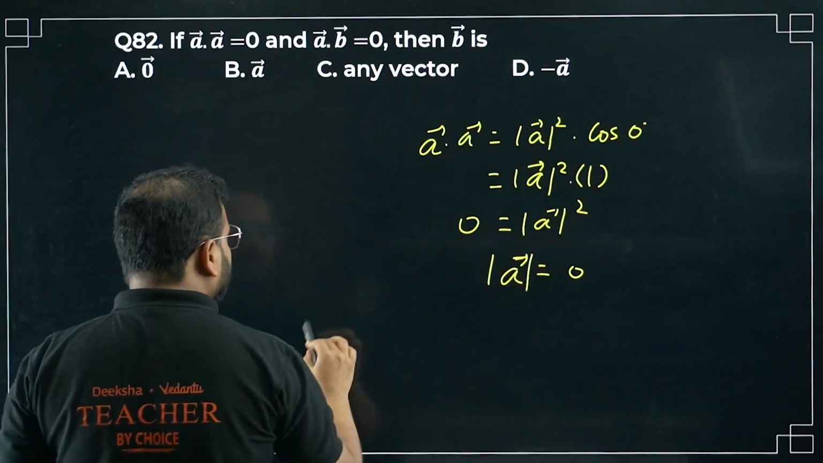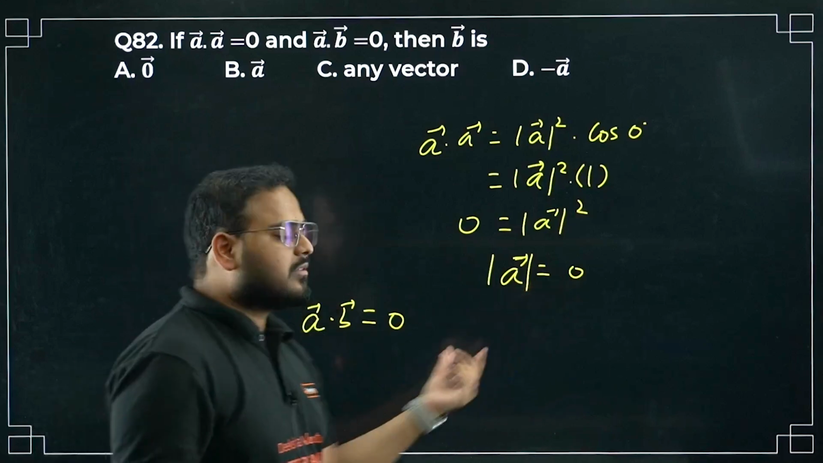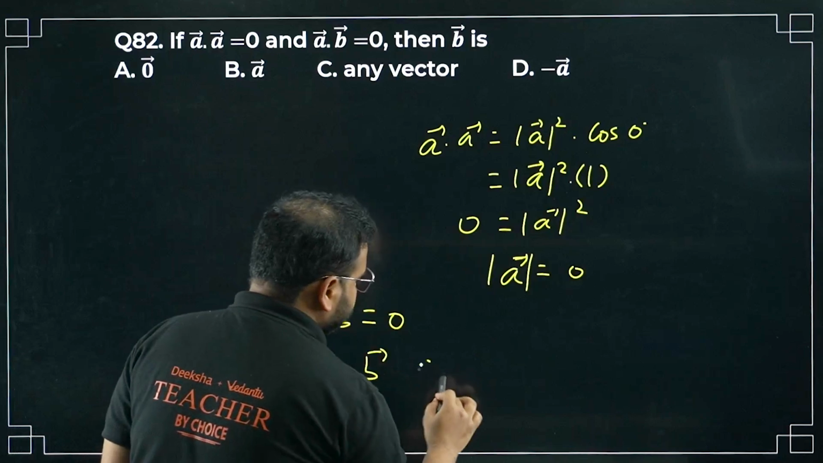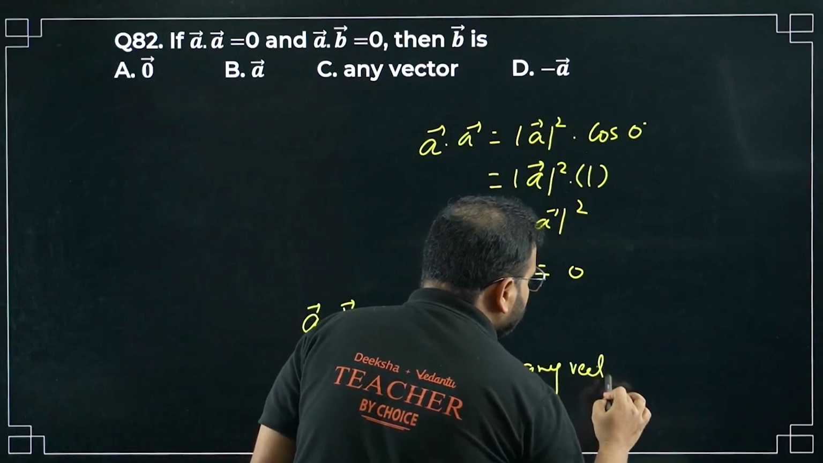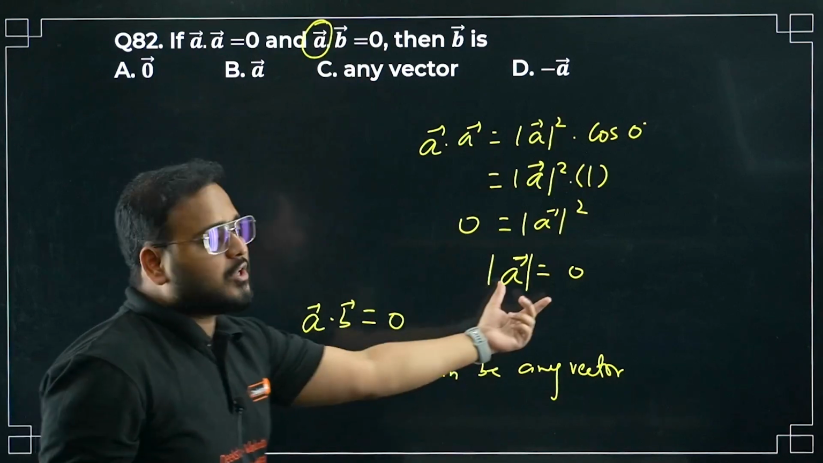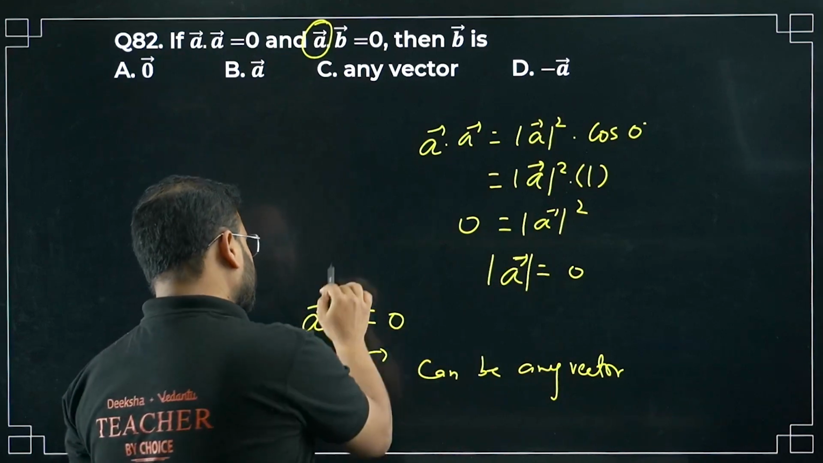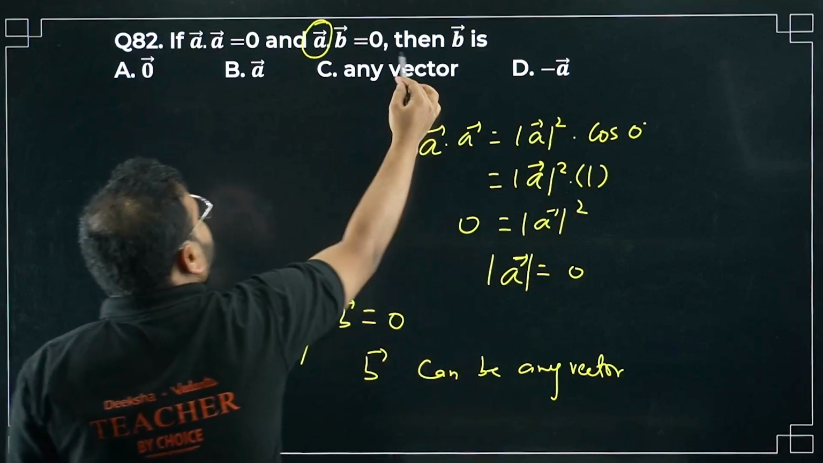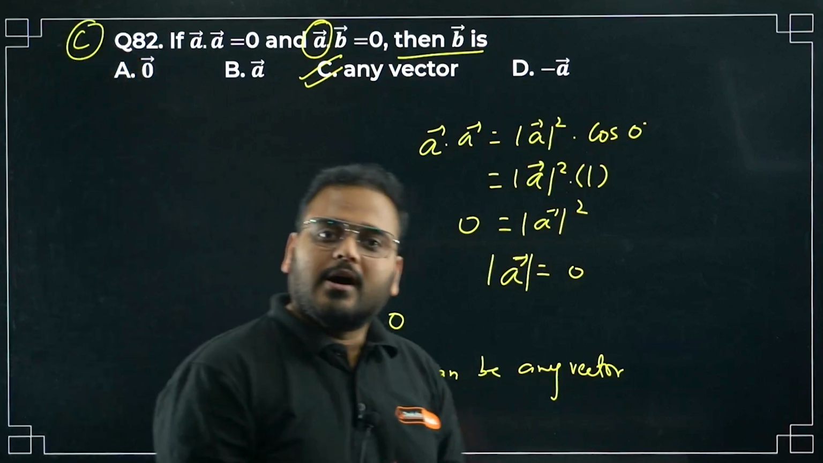And they're saying that A dot B is also 0. Of course it can be 0. If A itself is 0, then anything you multiply by 0 will be 0 only. So vector B can be any vector. Since mod of vector A is 0, anything multiplied with 0 gives 0 only. So the answer is B can be any vector. Option number C is correct. Moving on to question number 83 now.